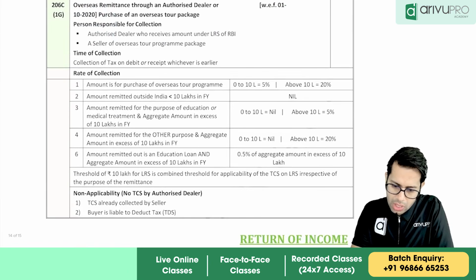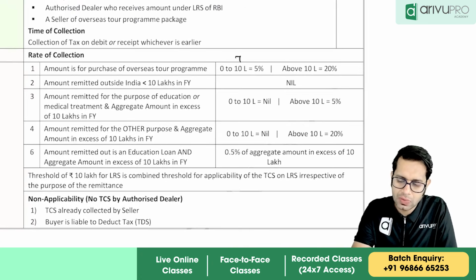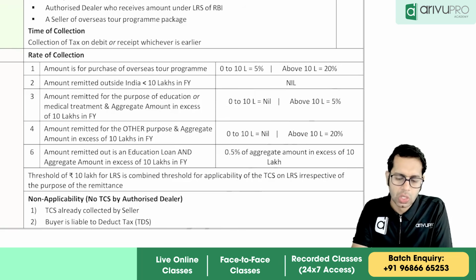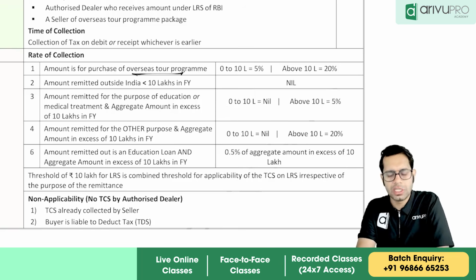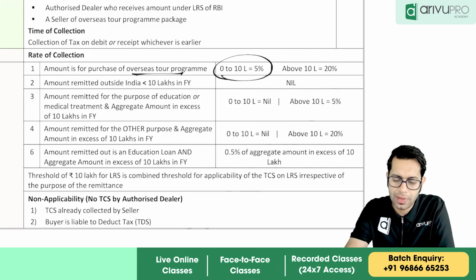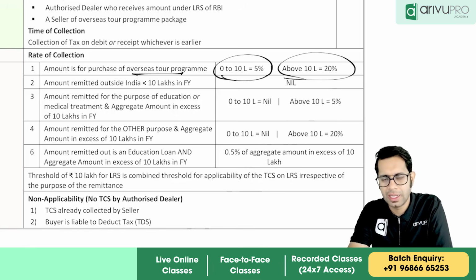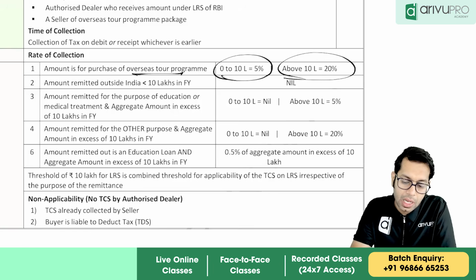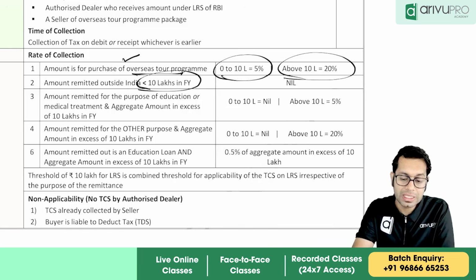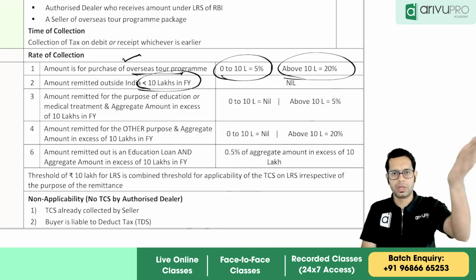Overseas remittance. Now for overseas remittance, there is a change in limit. The 7 lakh limit which was there before is now increased to 10 lakhs. So if you are purchasing an overseas tour package, from 0 to 10 lakhs, 5% TCS is applicable. If you are spending more than 10 lakhs, then 20% TCS is applicable. You are purchasing an overseas tour package, that means you are booking your tour travel outside India.